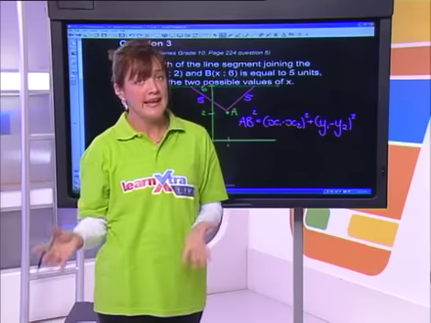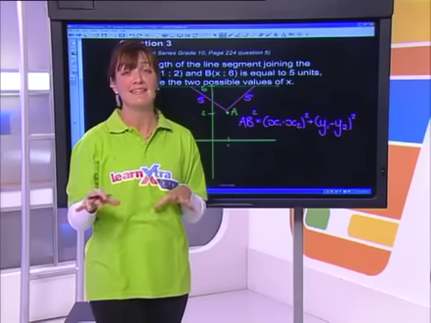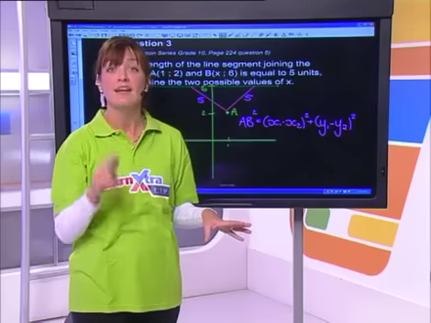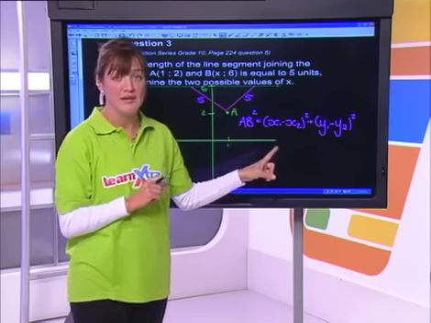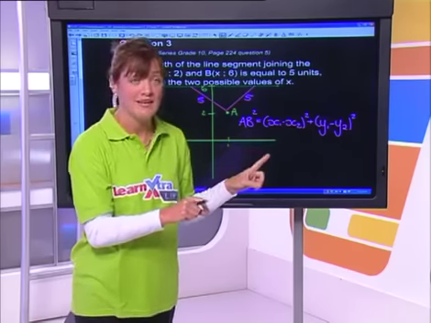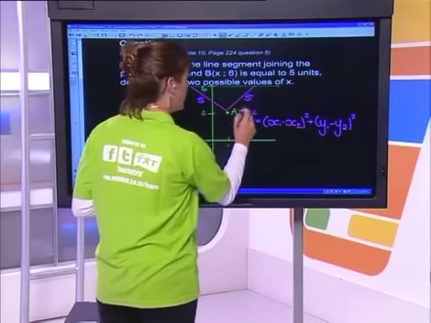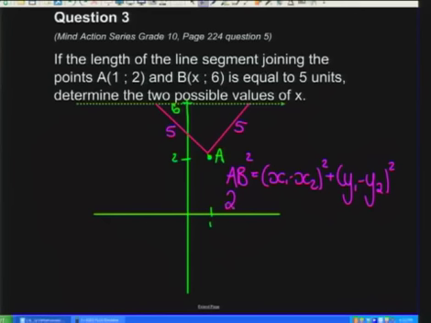If we look at it carefully, they've already told me that the distance is 5. But here's where you've got to be careful. It's not just AB in your formula, it's AB squared. So when you fill it into your equation, watch out over there, we need to write that in as 25.